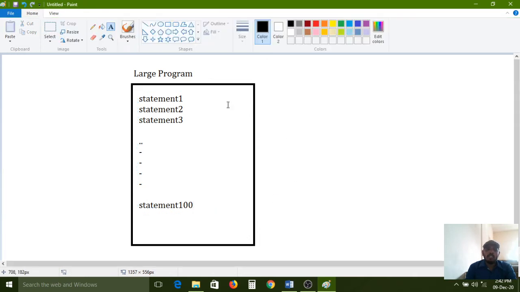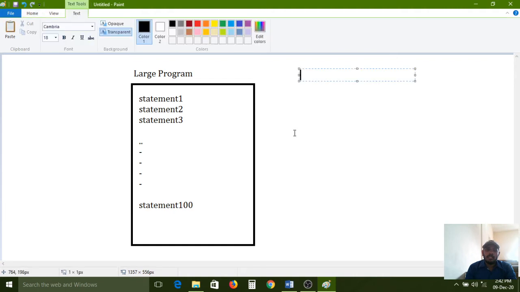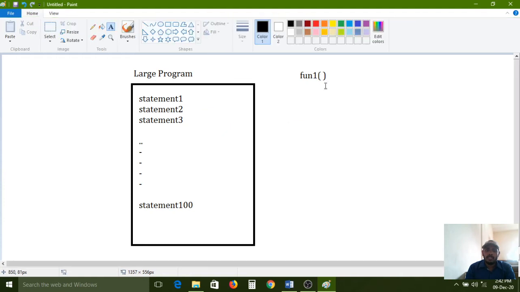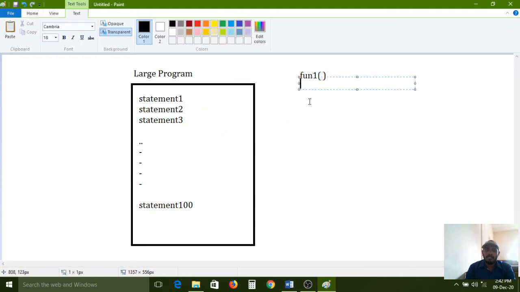Now I am writing function 1. In function 1, we have statement 1, statement 2, statement 3. Okay, function 1 is enough.